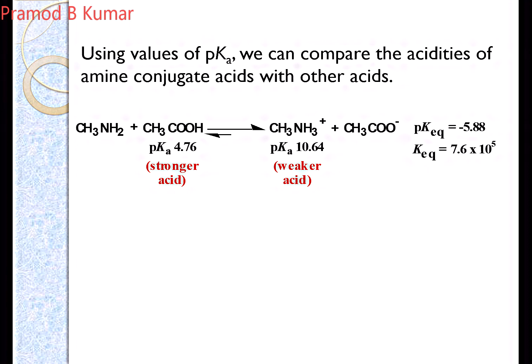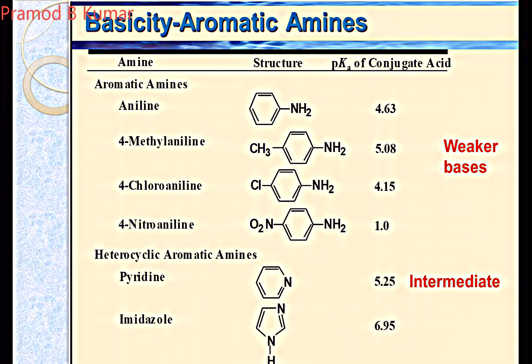So the corresponding conjugate acid is less acidic than the acid with which the amine is reacting. Whatever conjugate acid is formed, it will be less acidic than the acid used in the reaction. From this pK value we come to know which is a strong acid, and that methylammonium is a basic compound. So these are some examples with the pK given.